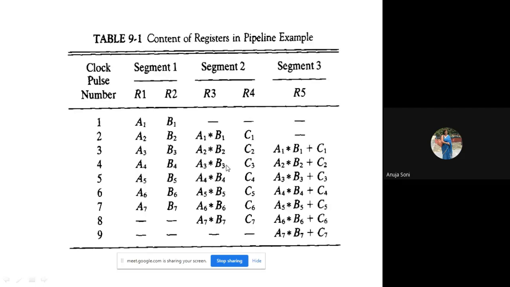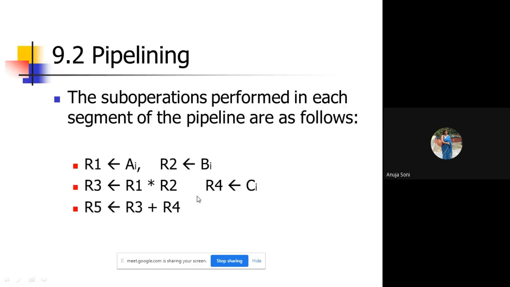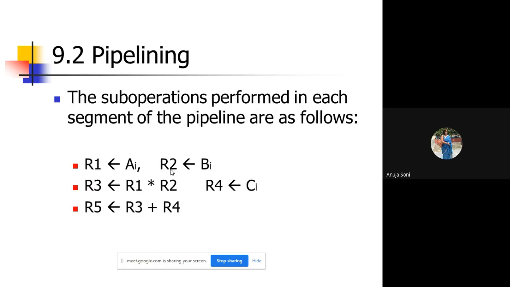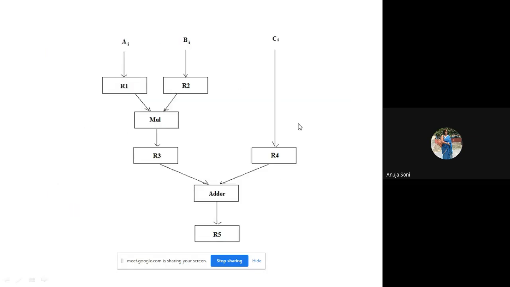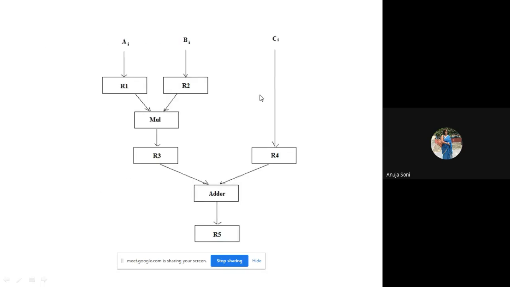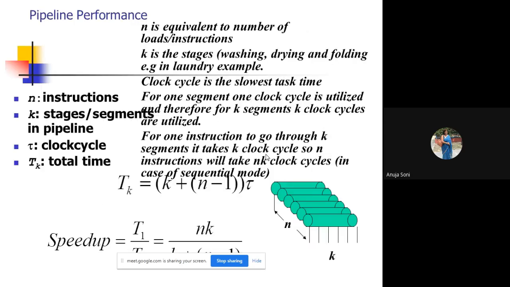In the back exercise, you do have a question based on this concept. You could be given this kind of expression or some customized expression, and be asked to explain the concept of pipelining and draw its block diagram whenever this kind of expression is accomplished with the help of pipelining. Which possible segments will be used, and you would be asked to draw this kind of diagram as well. So you have to solve the question on the back exercise.